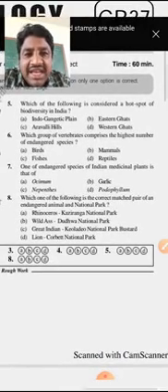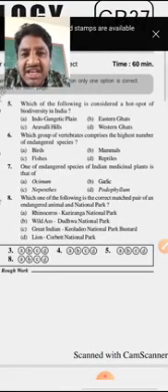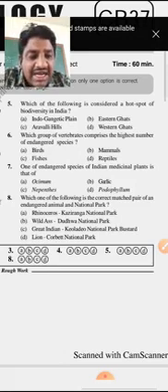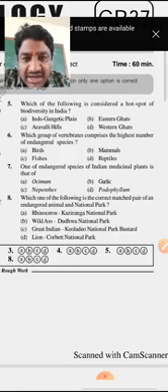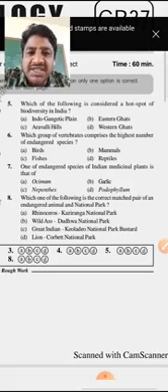Which of the following is considered a hotspot of biodiversity in India? Indo-Gangetic Plain, Eastern Gangetic, Aravalli Hills, option D, Western Ghats. Actually, Western Ghats. Already you know that a hotspot means species richness and a high degree of endemism is present.